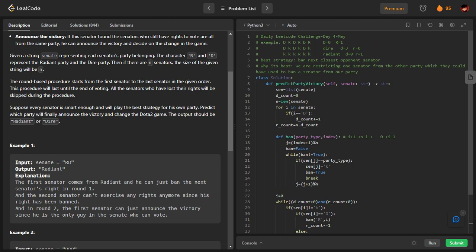This question is simple, but you have to think of the best strategy here. The best strategy will be banning the next closest opponent. Why is doing so the best? Because we are restricting it from banning our own member, and at the same time we are reducing the opponent's count. Because of these two reasons, the best strategy is to ban the next closest opponent.